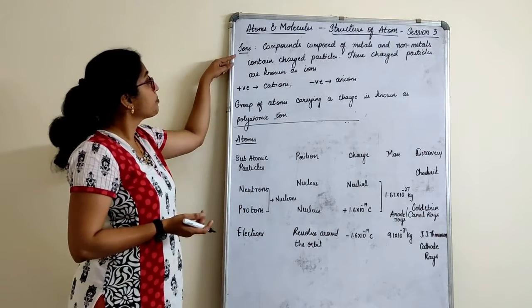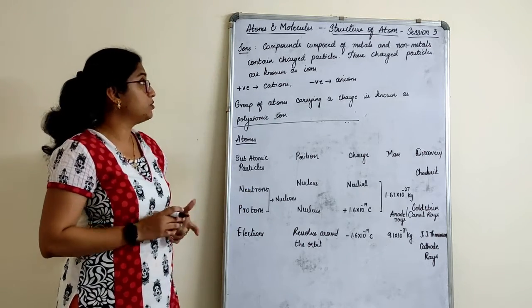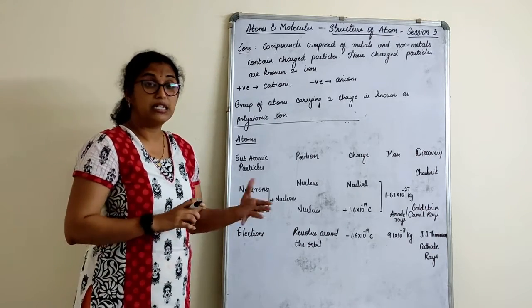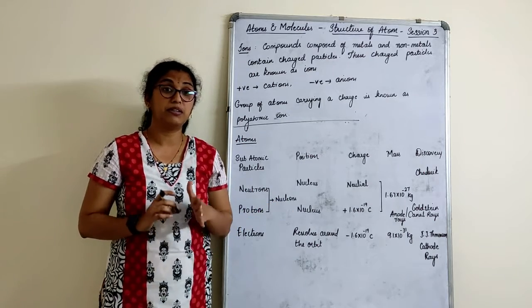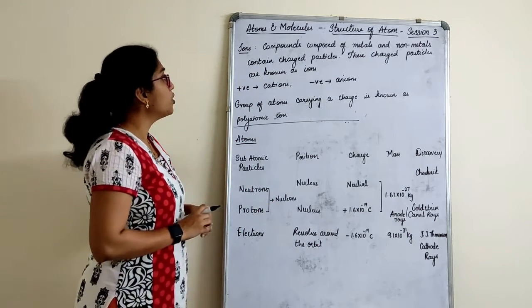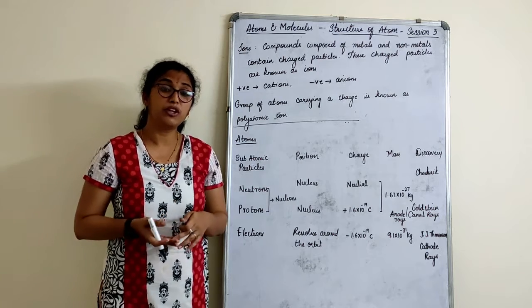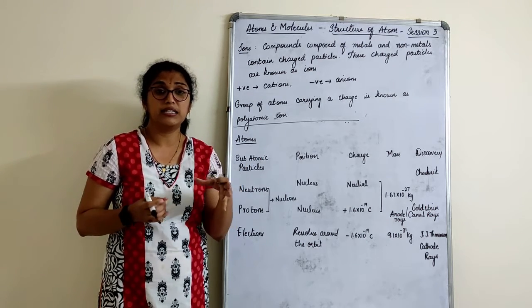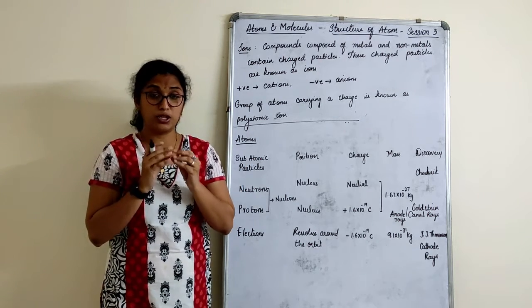So first of all, ions. We'll go back to the chapter here, atoms and molecules. In yesterday's class, we understood about atomicity. Now what are ions? Ions are nothing but positively or negatively charged particles.